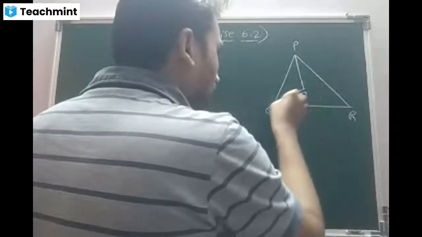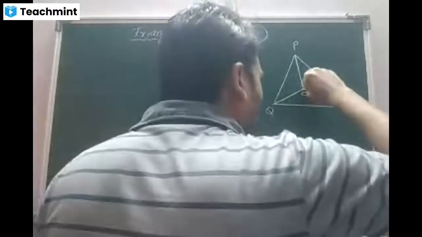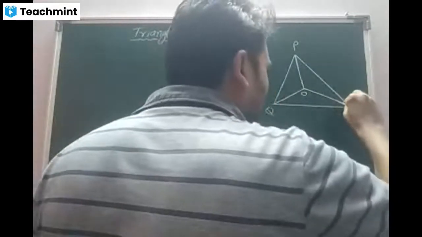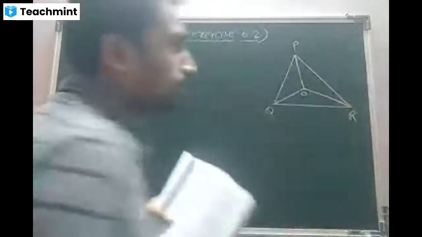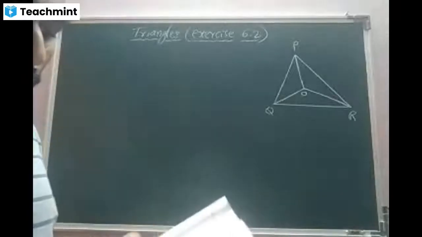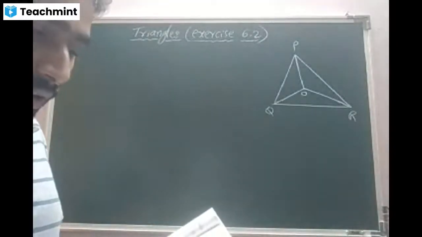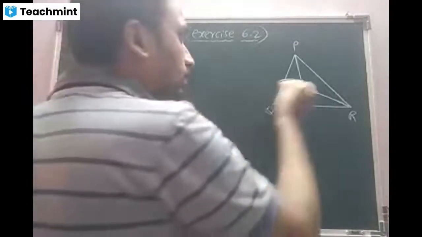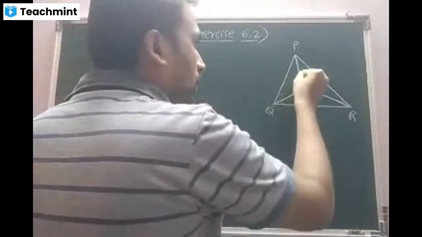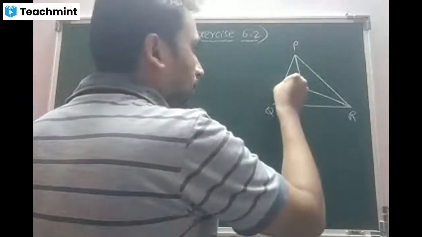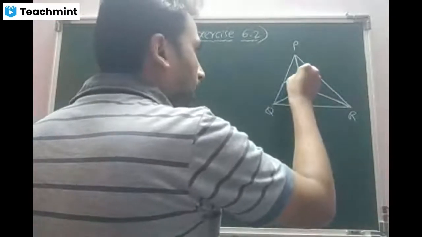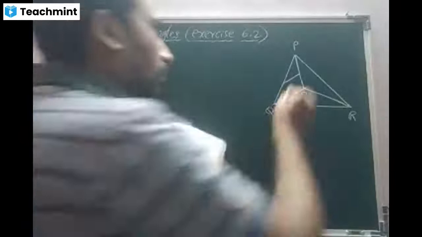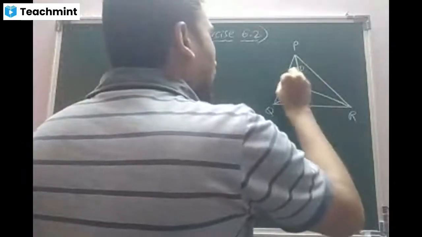Then they joined this OQ. They joined this OR. Am I correct, beta? Yes, sir. Afterwards, they have taken one DE which is parallel to OQ. For this OQ, they have taken a parallel line like this. Am I right? Yes, sir. They called it DE.